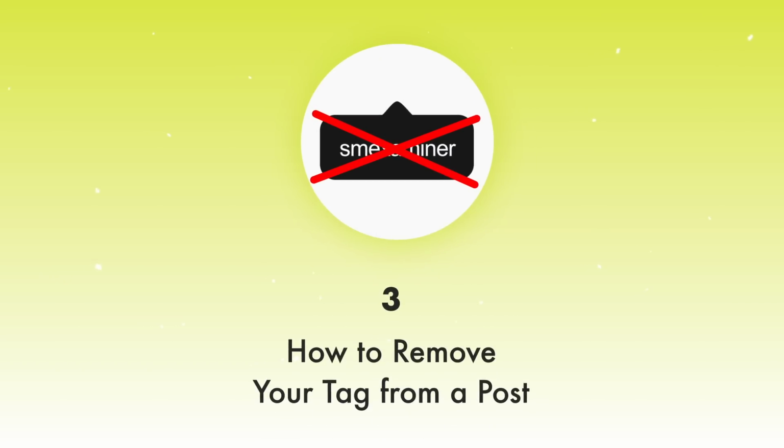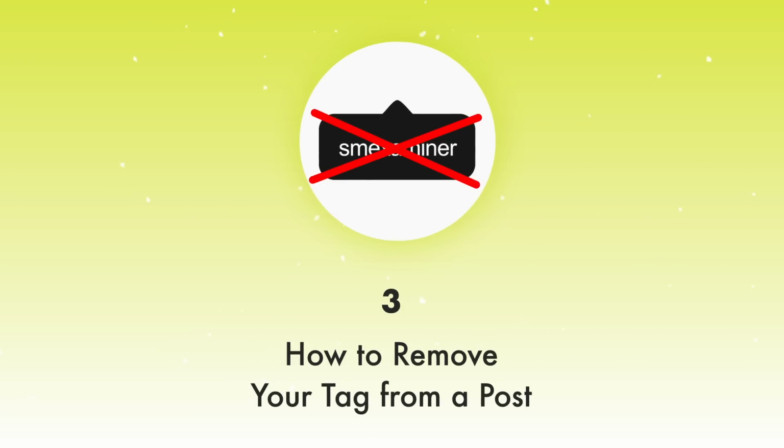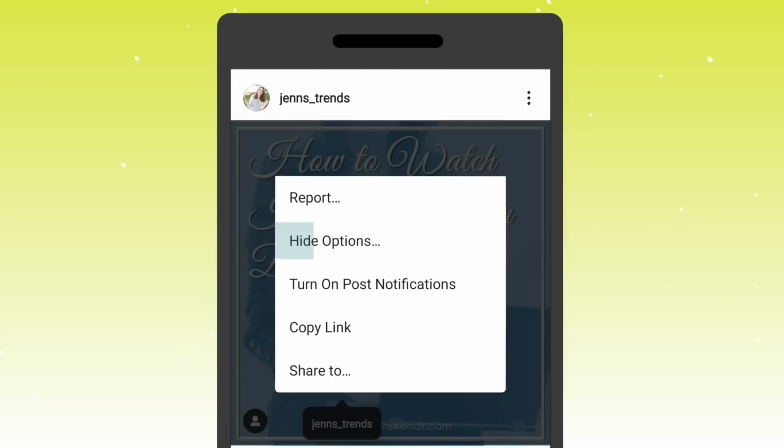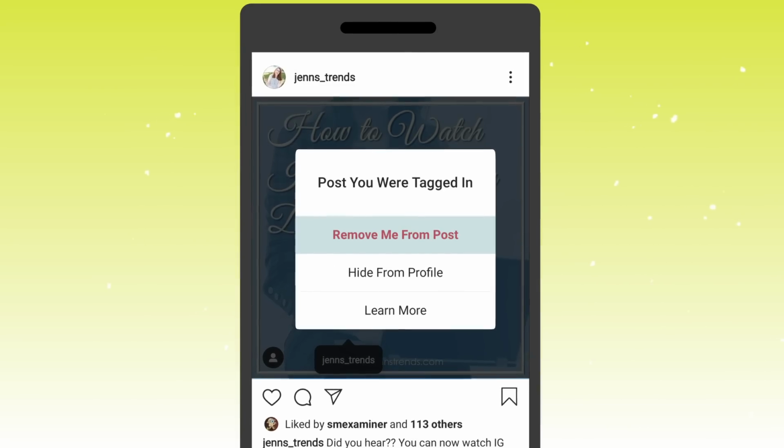Now that you know how to tag somebody in a post, chances are you may get tagged in posts as well. But what if you don't want to be tagged in that post content? No worries, there's a quick and easy way to remove your tag from that content. Go to the post you've been tagged in. In the very top, you'll see the 3-dot button, choose hide options, and then tap on remove me from post. Then your tag is removed and you won't appear in that content anymore.